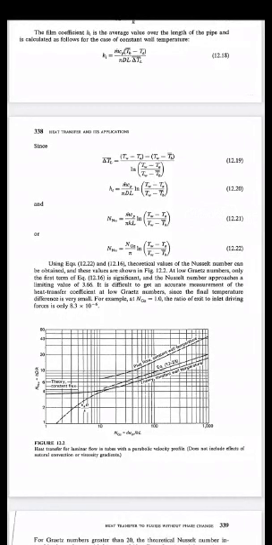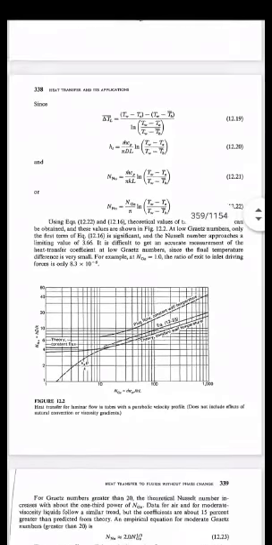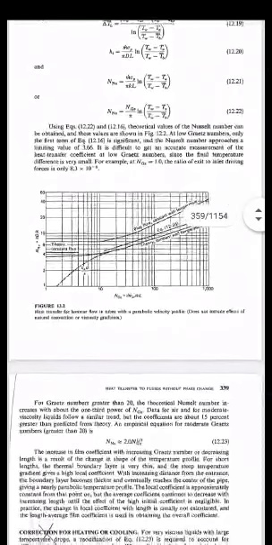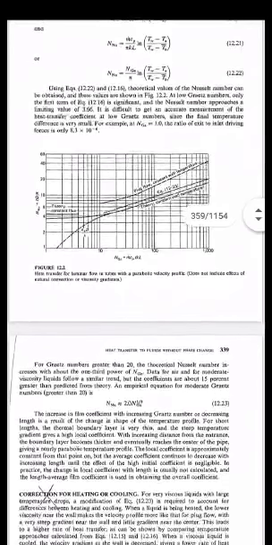Now here the plug flow and the theoretical value have been compared. So if you go through this plot in figure number 12.2, you will come across that generally for Graetz number having a value greater than 20, the theoretical Nusselt number increases with about the 1/3 power of the Graetz number.